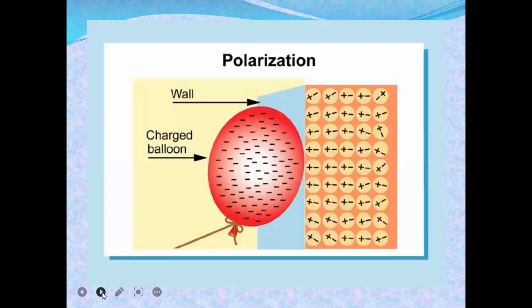You must know this is another example of polarization. This is the balloon and this is the insulator. If we charge the balloon, it is negatively charged. If we place these two in contact with each other, then a polarization will be formed.